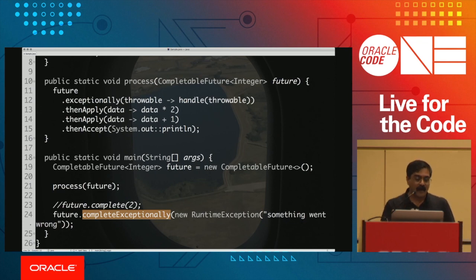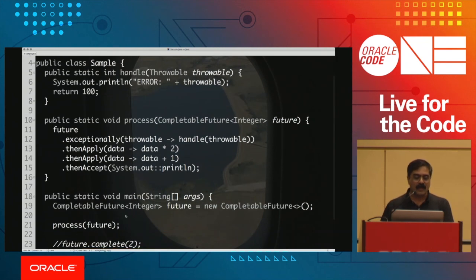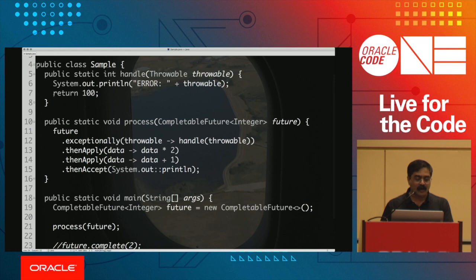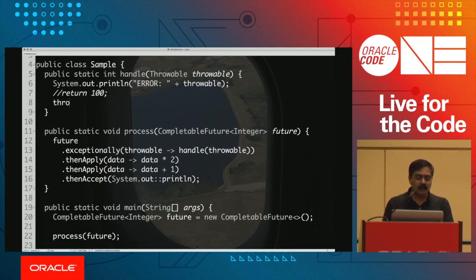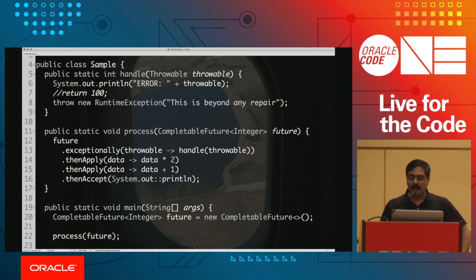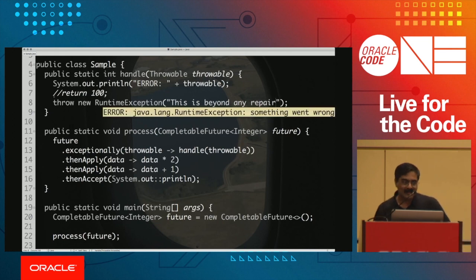But what do I do if I really want to blow this up? Well, at that point, I'm going to come down here, and rather than returning 100, I'm going to simply throw a new RuntimeException and say, this is beyond any repair, right? So I can blow this up even more, and notice now it does not display 201. Why is that?